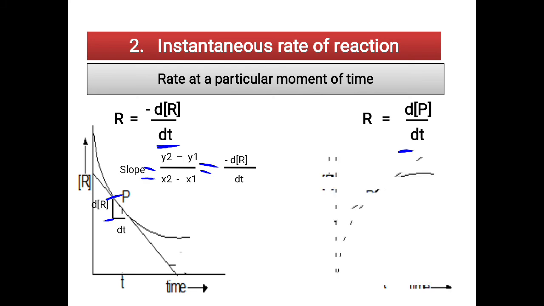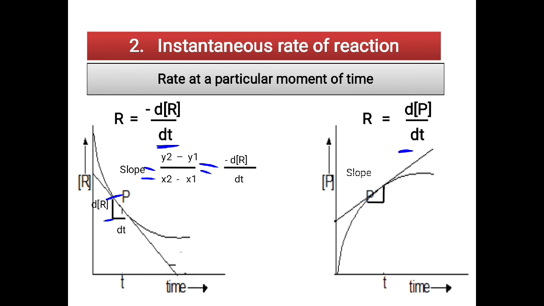Similarly, for the product case, the product concentration is increasing, so you get a curve going up. Draw a tangent there. You can see the tangent which is drawn. Now take the slope of that tangent. Because the interval of time is very small, the change you are taking may be 0.1 second or 0.001 second. So it is a small change, and you take the difference in the concentration of the product. Then measure the slope, and you will get the rate of the reaction at an instant of time.